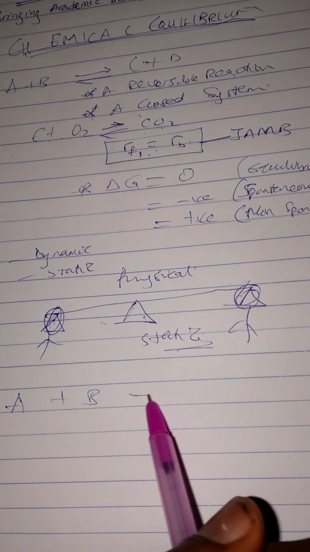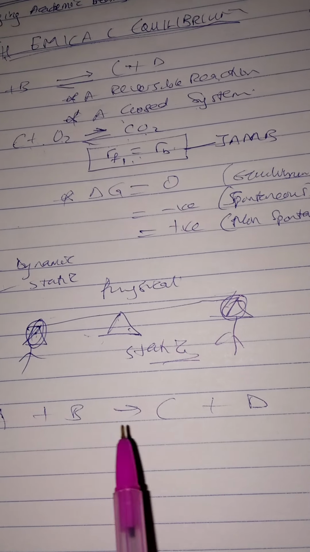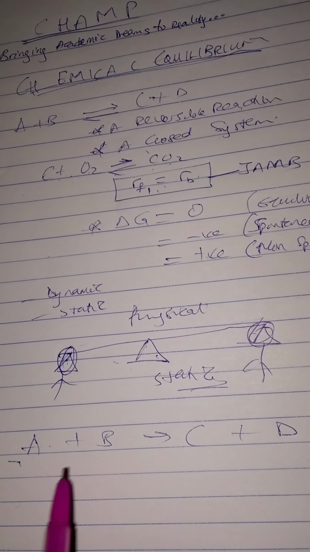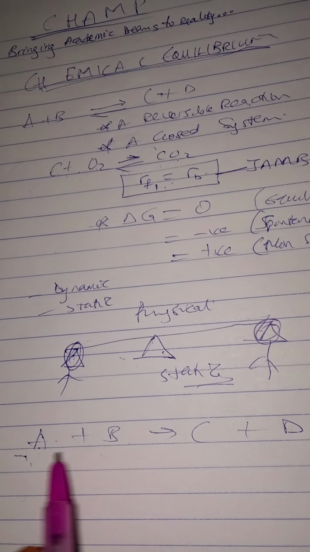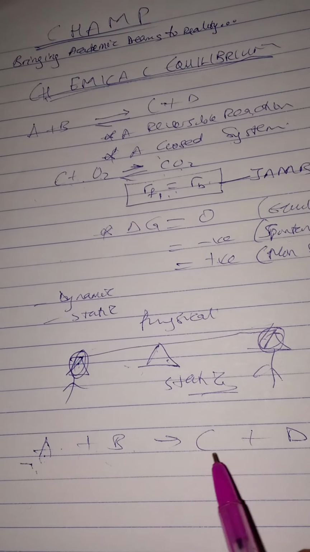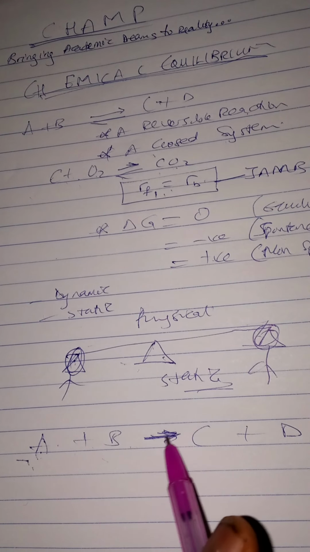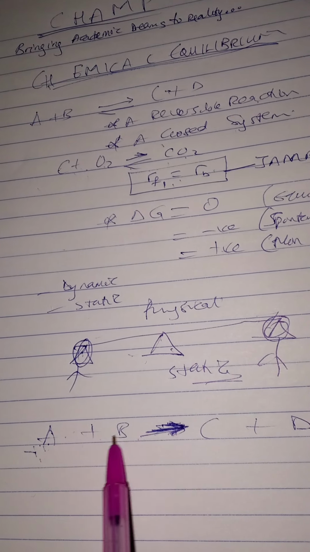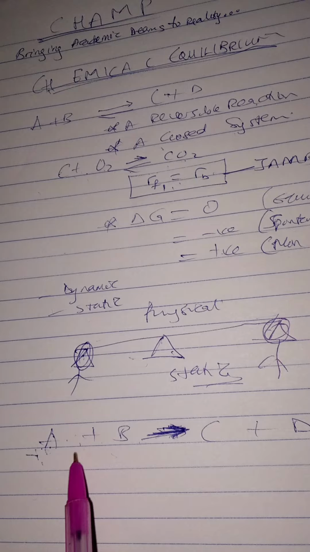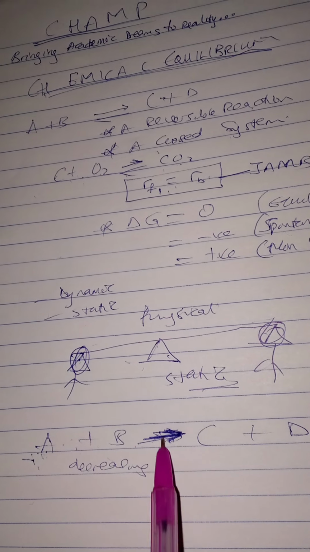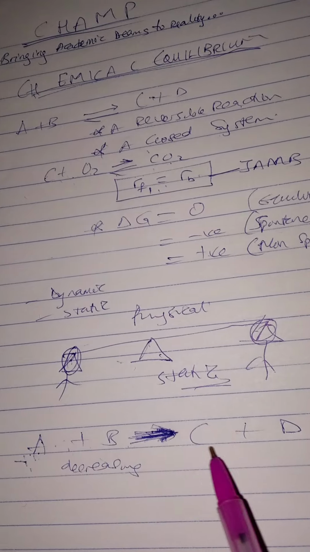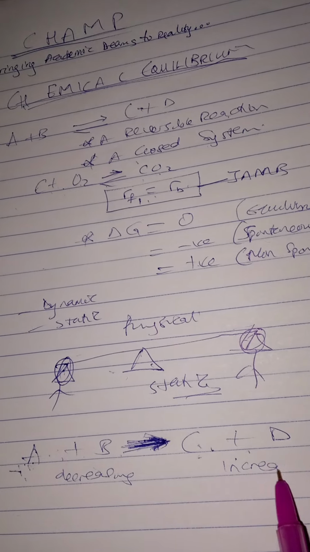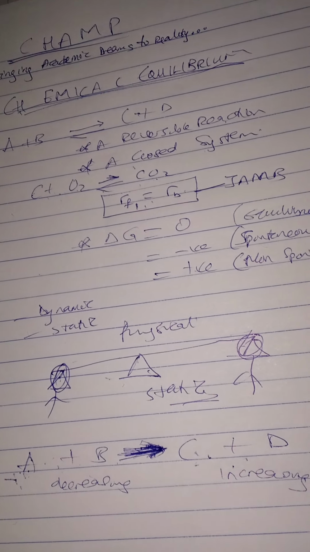Now let me just give some normal things. Let's say we have a reaction like this: A plus B to give us C plus D. Let's say this is a forward reaction only, not reversible. Now will A and B be increasing or decreasing? They will be decreasing. The reactant is always decreasing, because this is not a reversible reaction. This is not a reaction in equilibrium. C and D, will they be increasing or decreasing? They will be increasing, because they are the products.